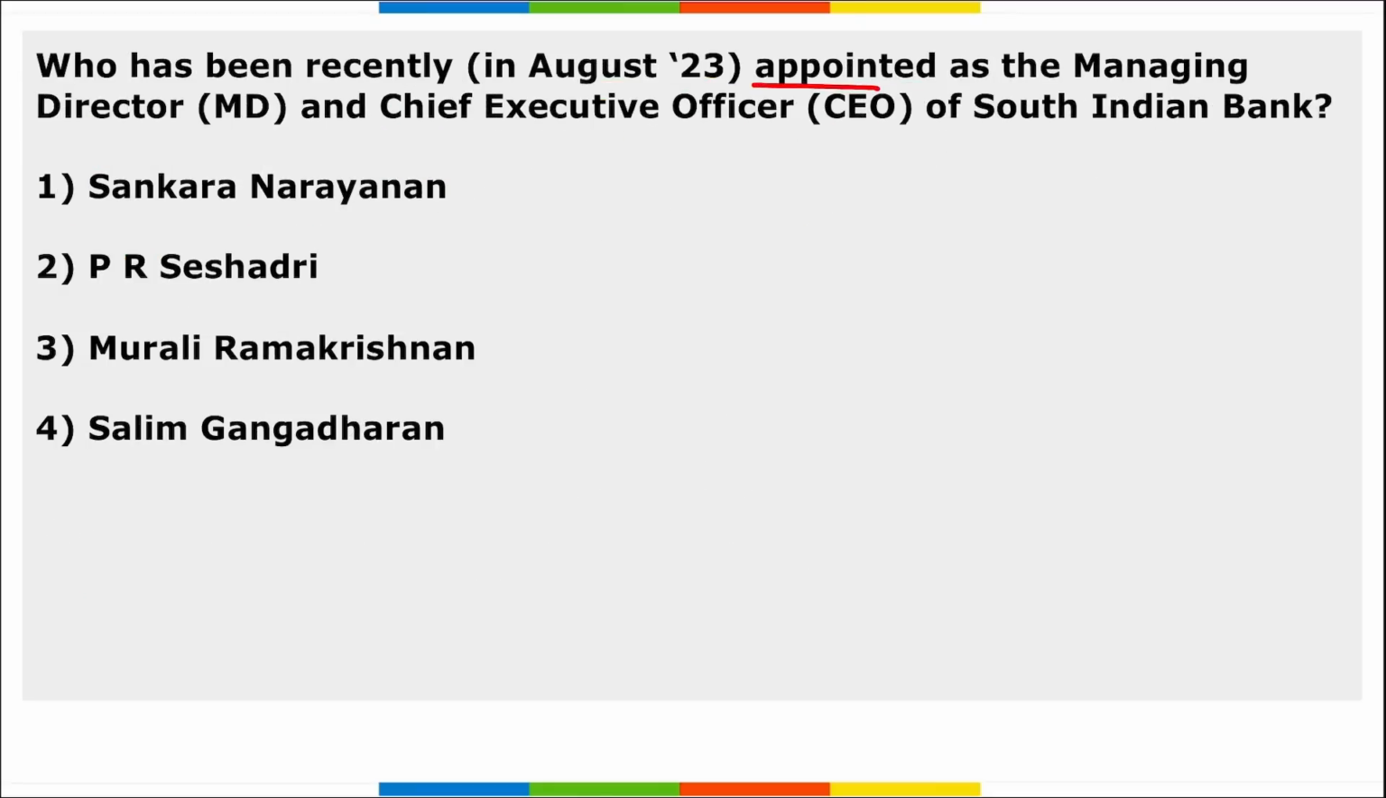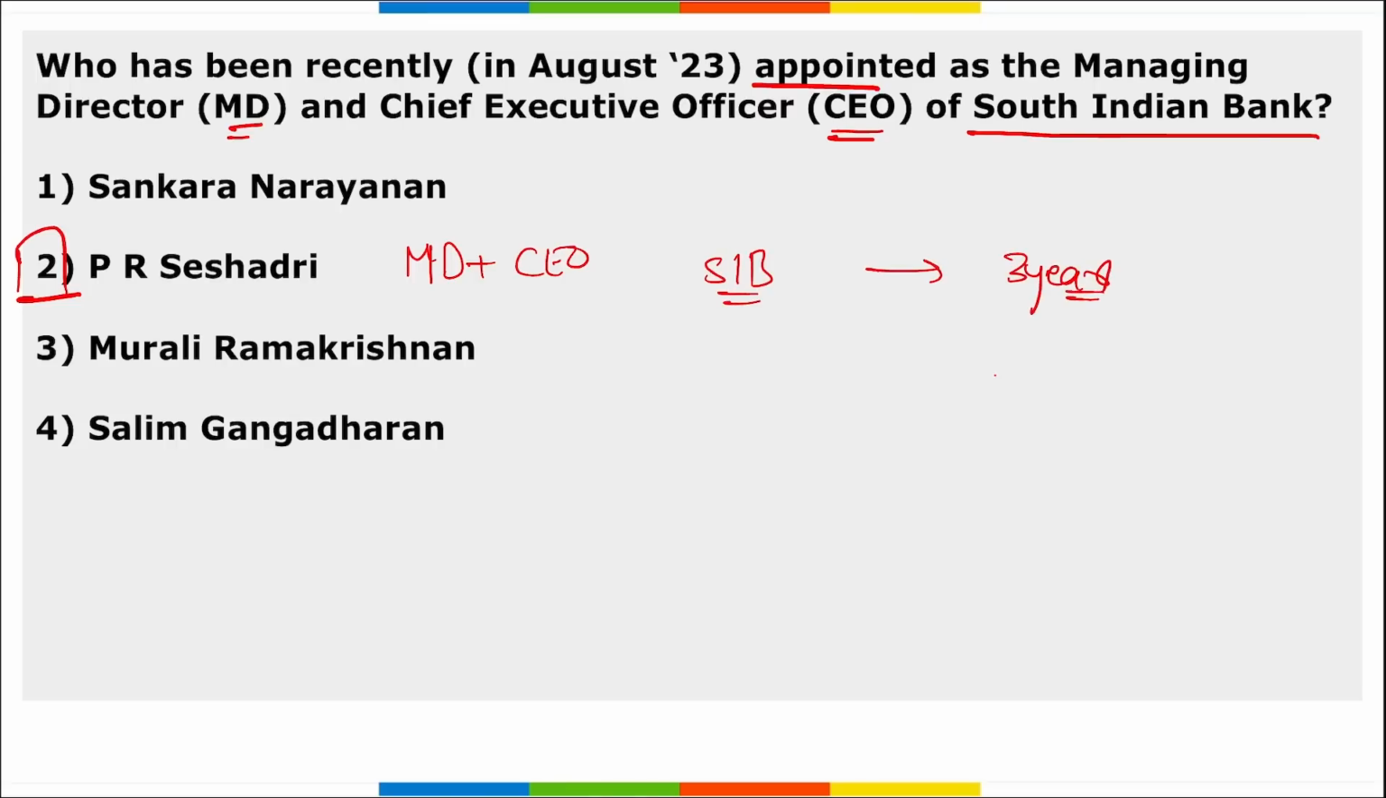Next, who has been recently appointed as the Managing Director and Chief Executive Officer of South Indian Bank? He will be PR Seshadri, right? He has been appointed as the Managing Director and Chief Executive Officer of South Indian Bank, and it is for a period of 3 years with effect from 1st October 2023.